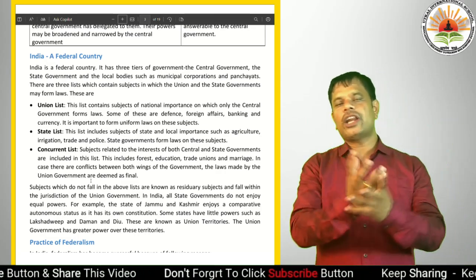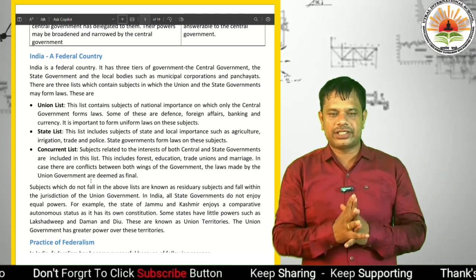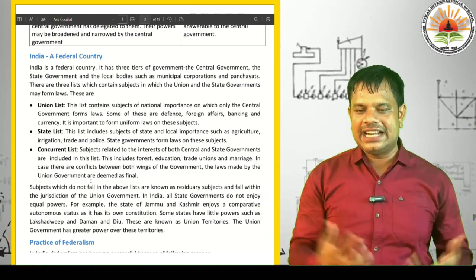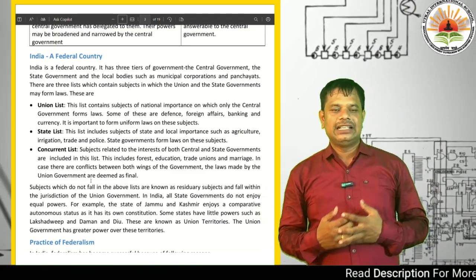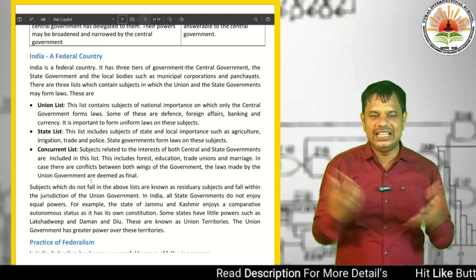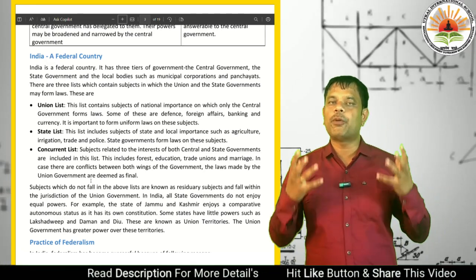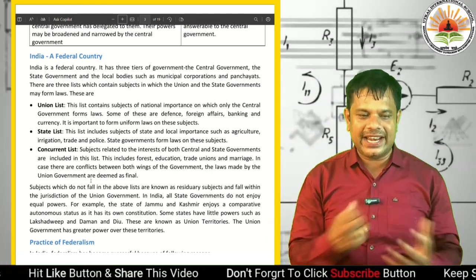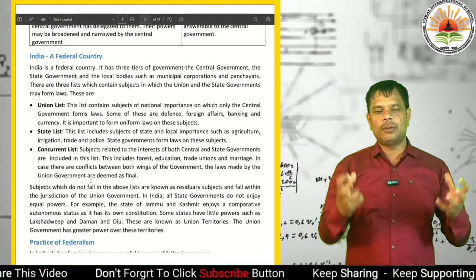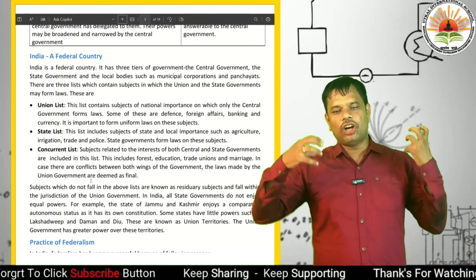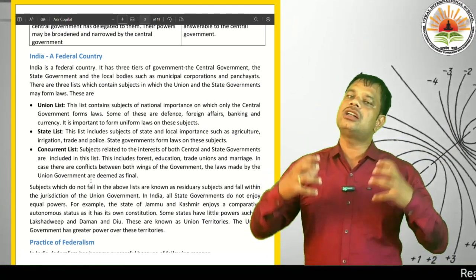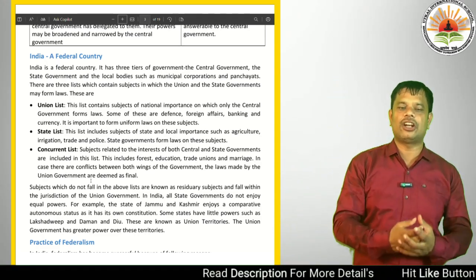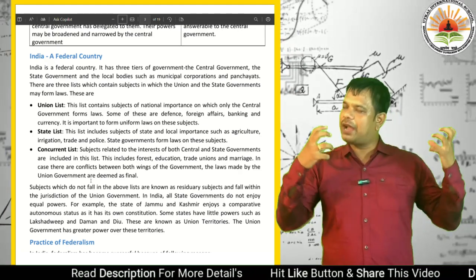Then the concurrent list. It is a mixed list. Subjects related to the interest of both central and state governments are included in this list. This includes forest, education, trade unions and marriage. In case of conflict between the state government and the central government, the laws made by the union government are deemed final.